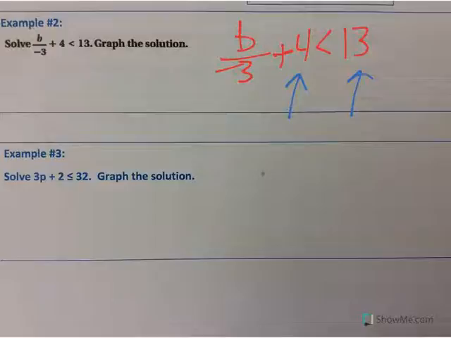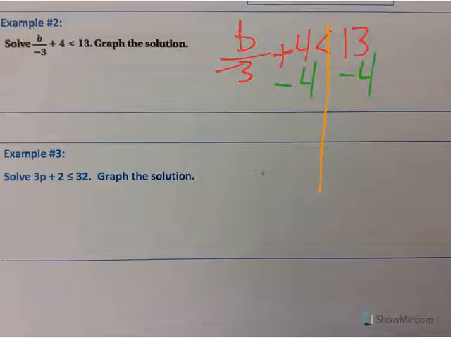So again, if we draw that line straight down through the sign, dividing left side and right side up. Again, ultimate goal is to get the variable, in this case b, all by itself. So first thing I'm going to get rid of is the plus 4. To get rid of plus 4, I would subtract 4. Again, opposites. So subtract 4 from both sides.